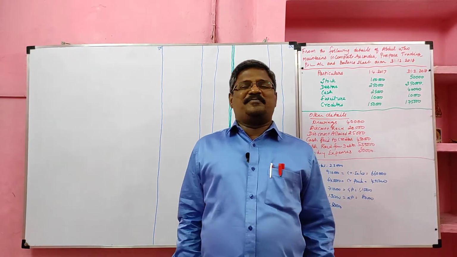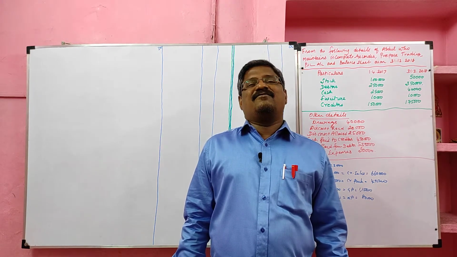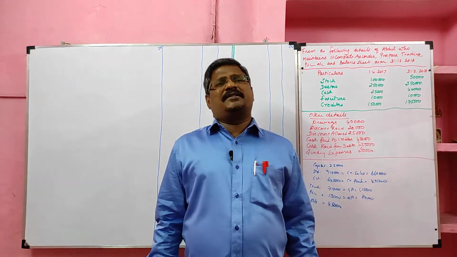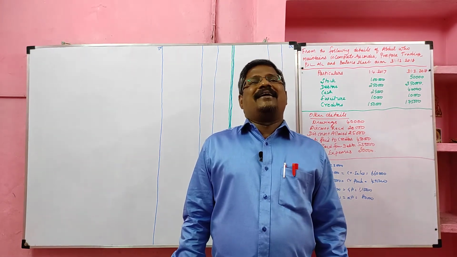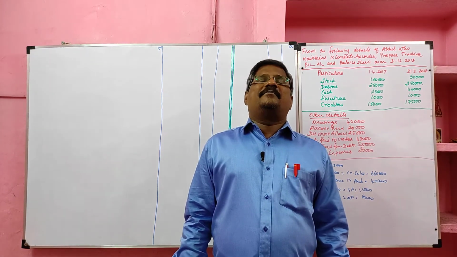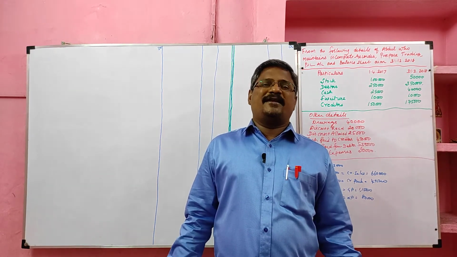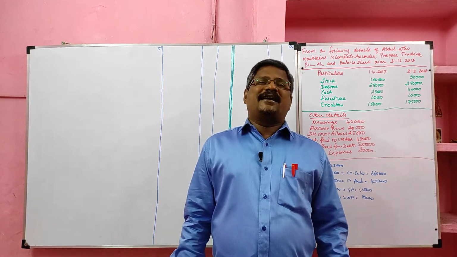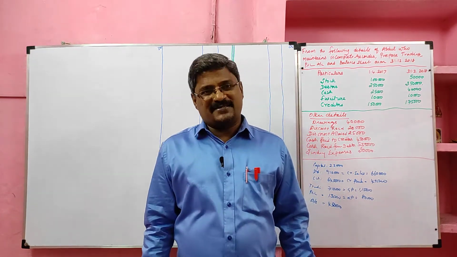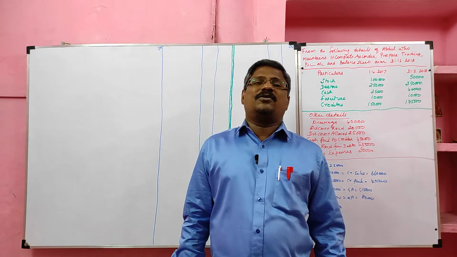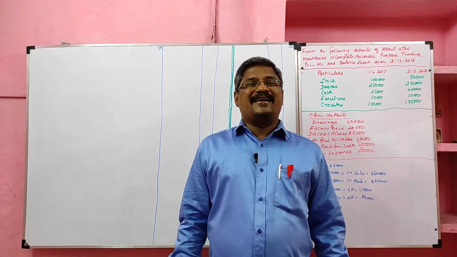Students, today we are going to prepare trading profit and loss account and balance sheet in conversion method. In conversion method, generally the missing items are opening capital, credit sales and credit purchase. Opening capital we can ascertain by preparing opening statement of affairs. Credit sales can be ascertained by preparing total debtor account, and credit purchase we can ascertain by preparing total creditor account.